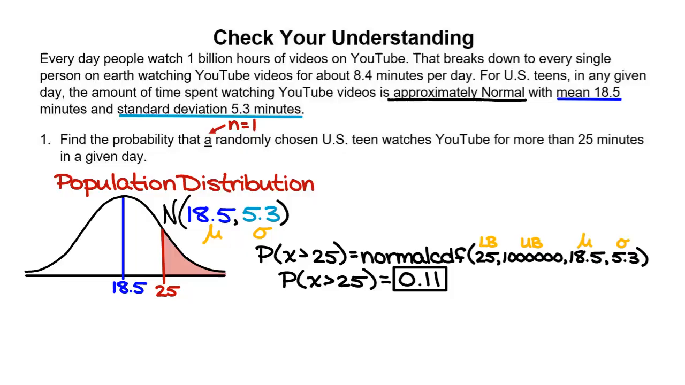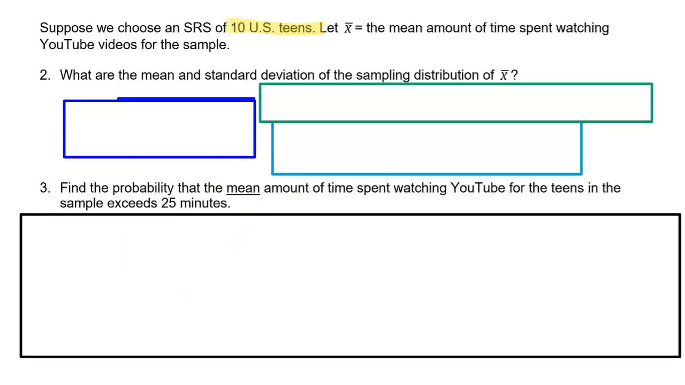All right, let's look down at the second part now. Suppose we choose a simple random sample of 10 US teens. Let X bar equal the mean amount of time spent watching YouTube videos for the sample. How would I find the mean for the sampling distribution for X bar?